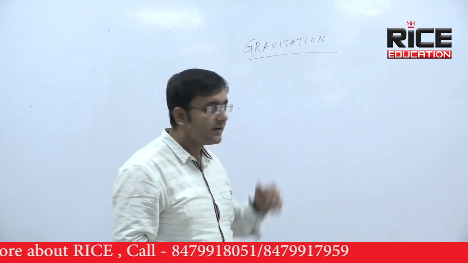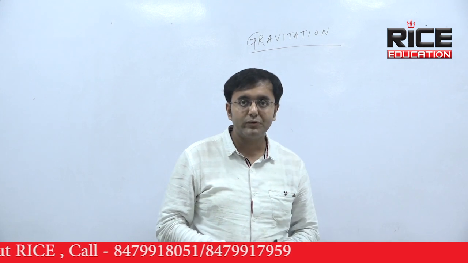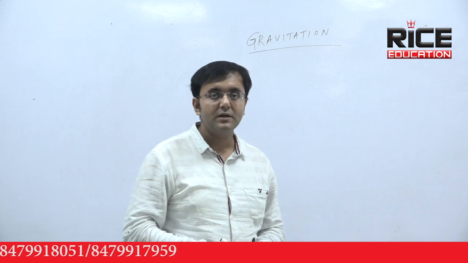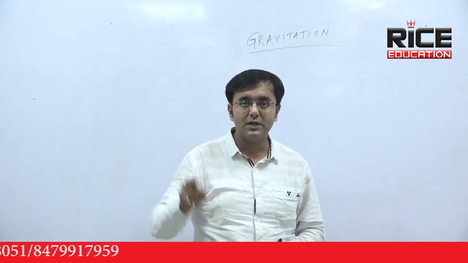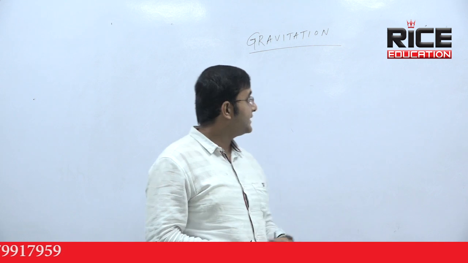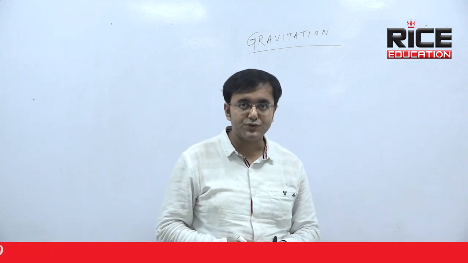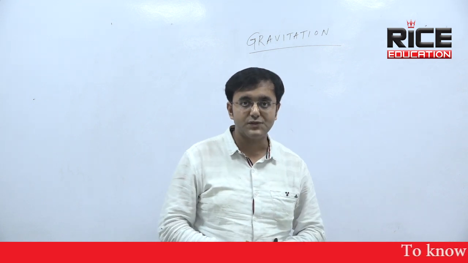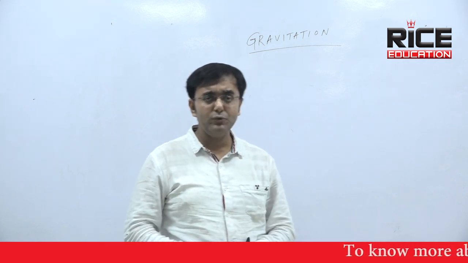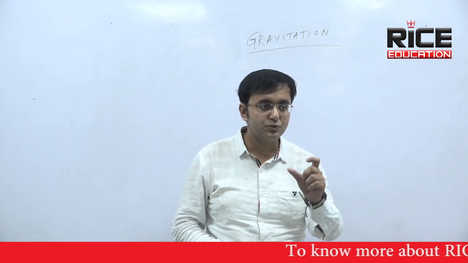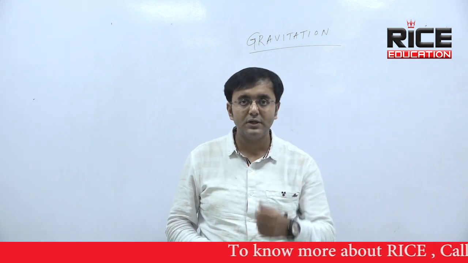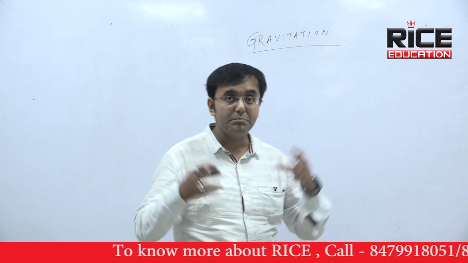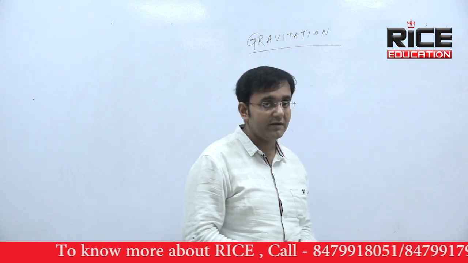Because of this gravitational force, an apple falls downward. Because of this gravitational force, all the planets move around the sun. Because of this gravitational force, all the satellites move around the planets. So basically it is called a universal force of attraction between every two objects having mass. Just like when you consider force between two charged particles like electron and proton, we consider electrostatic force. But whenever we consider big masses, we consider this gravitational force.